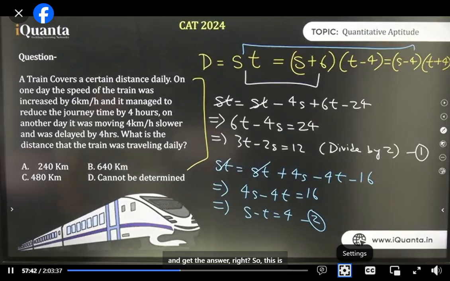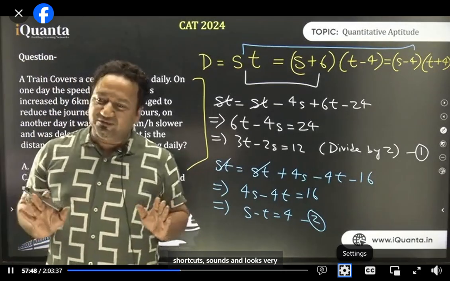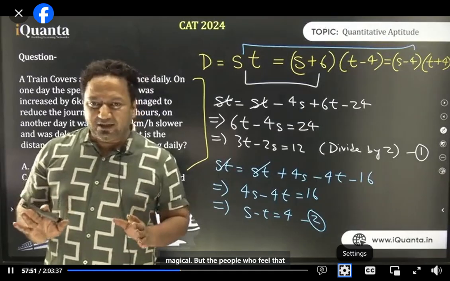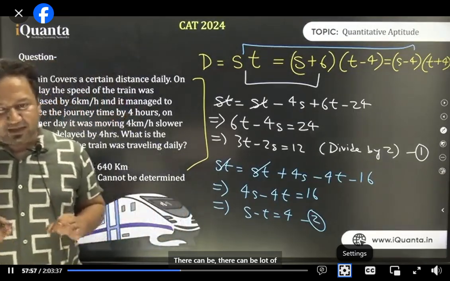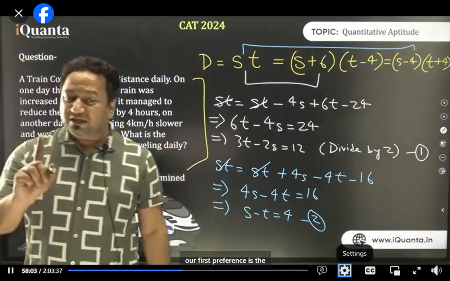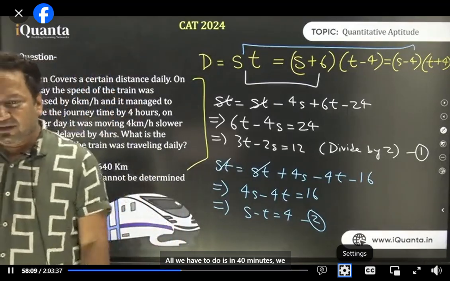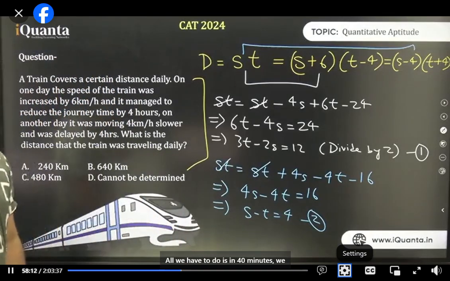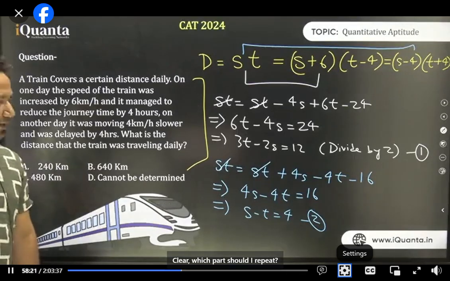Answer, right? So this is why I told you that solving by shortcuts sounds and looks very magical. But the people who feel that only shortcuts work are wrong. There can be a lot of questions which will be done by conventional approaches only. So our first preference is the conventional approach. Then if a shortcut is there, we can use that. All we have to do is, in 40 minutes, we need to solve 12 to 15 questions. Clear? Which part should I repeat?